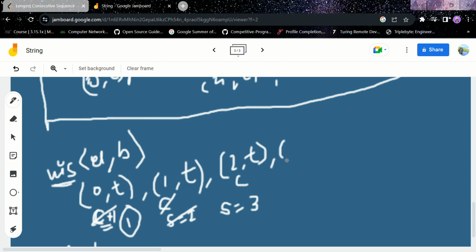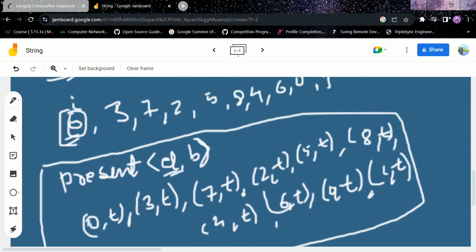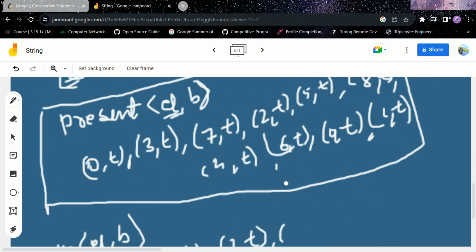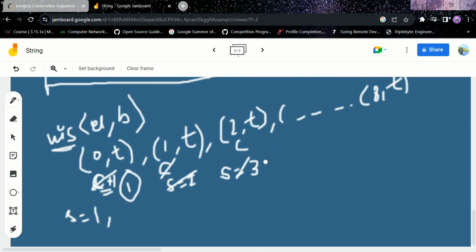Similarly check for 3, 4, 5, 6, 7, 8. 3 is present, 4, 5, 6, 7, 8 are present, 9 is not present. So till 8 we mark everything true, and our maximum sequence value is 9.